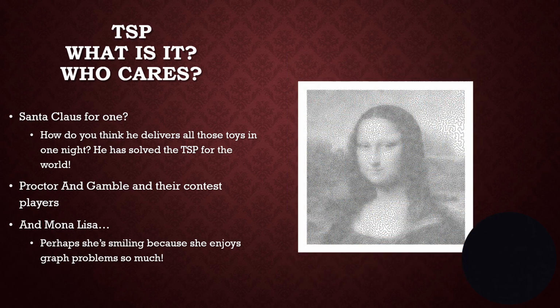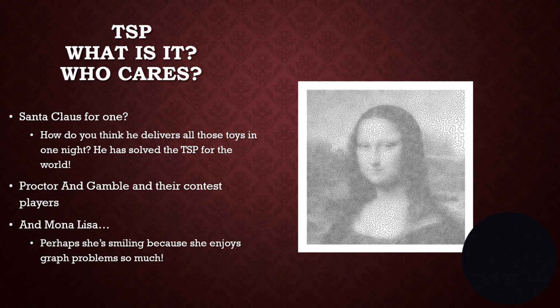Turns out that even the Mona Lisa has been put into the traveling salesperson problem. And here, what you can actually see is the route. What they did was they reduced the Mona Lisa painting to a bunch of pixels. And the computer that drew this had to visit every pixel once and only once, and then return back to the same pixel at the end. And what you see here is supposedly one of the more efficient paths to draw the Mona Lisa. So very interesting problem, something everybody generally understands.